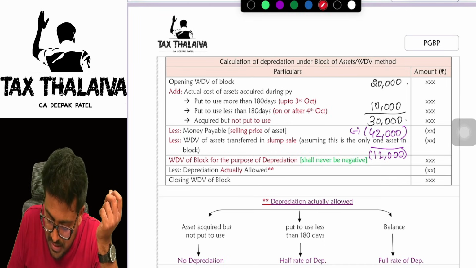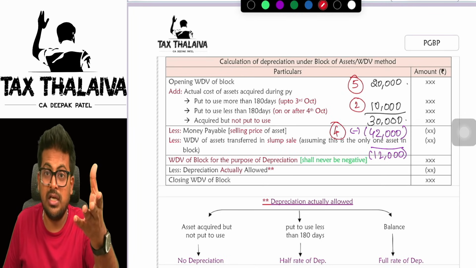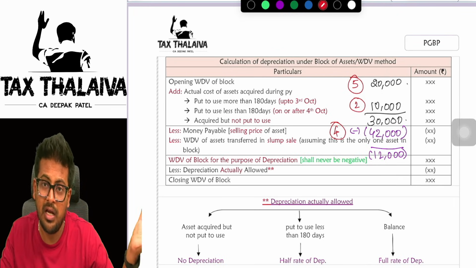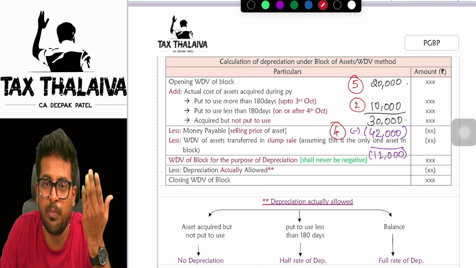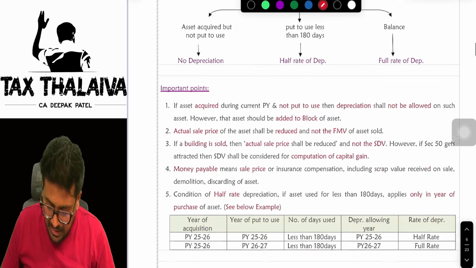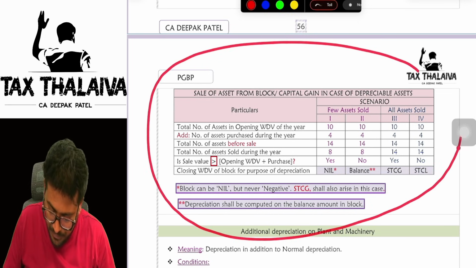Here 20,000 means 5 assets are there, sir. I purchased 2 more assets and I sold only 4 assets. There are still assets pending in the block, sir. Then how can assets be existing and the block becomes zero? Yes, it is possible. Let's take one table and try to understand this whole thing here.